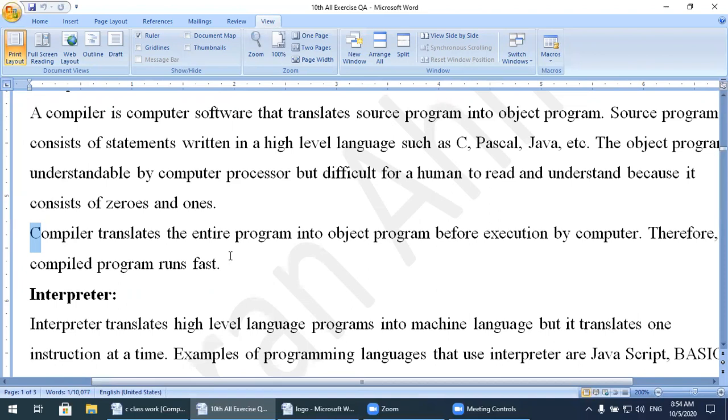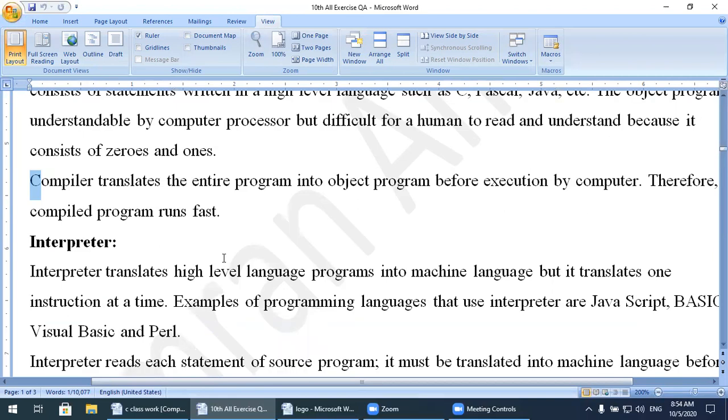For example, if your program contains 10 lines, all 10 lines will be executed at once, and the compiler will tell you whether there are errors in your program or not. If there are 5 errors, it will show 5 errors. If it contains 3 errors, the compiler shows 3 errors. So the compiler translates the whole program at once.